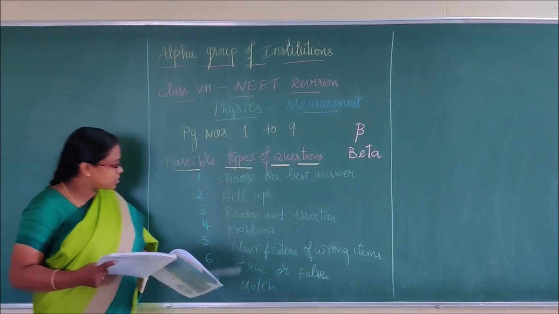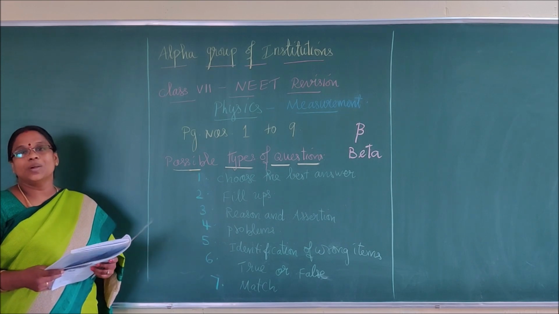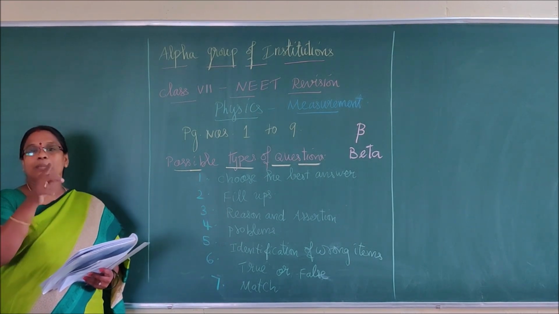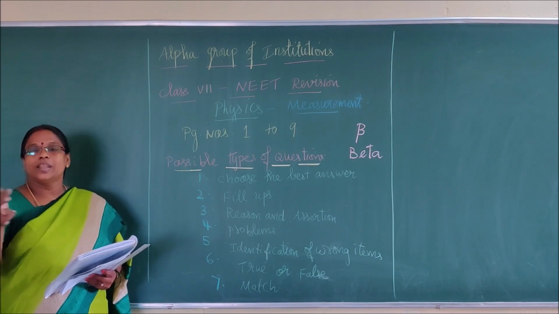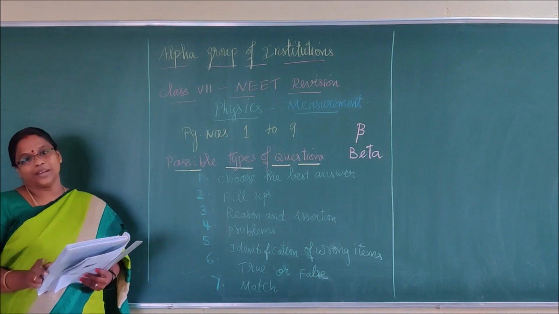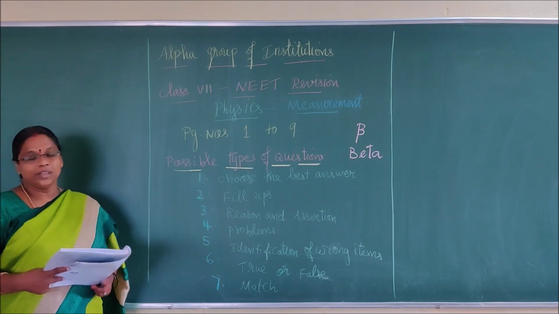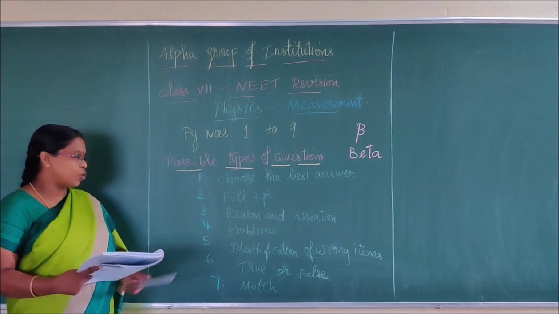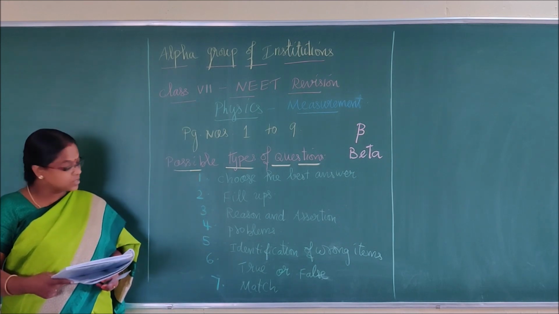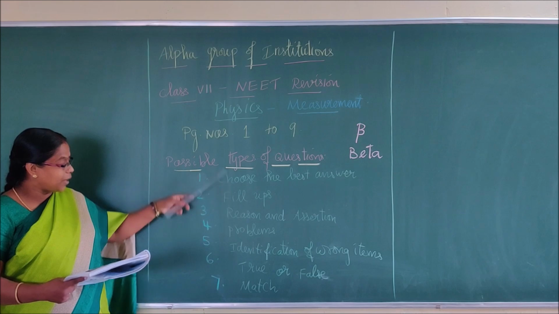Now you come to this. Choose the best answer can be asked from this. 1 angstrom is equal to 10 power minus 10 meter is given there. I can give like 10 power minus 10 centimeter, 10 power 10 millimeter, 10 power 11 meter. Like that, wrong choices will be given. So you have to select. This question can be asked in fill-ups also. Identification of wrong items also, this question can be asked. So this question can be asked in any type, right?